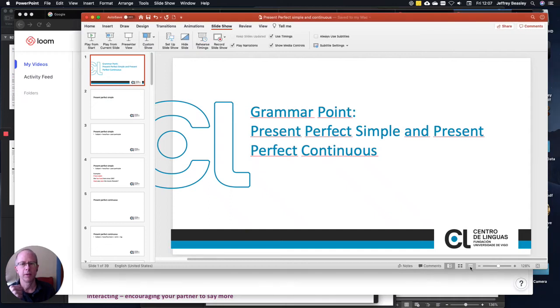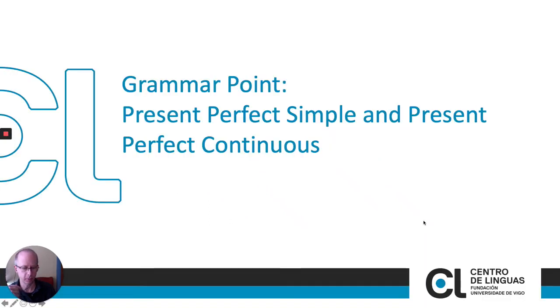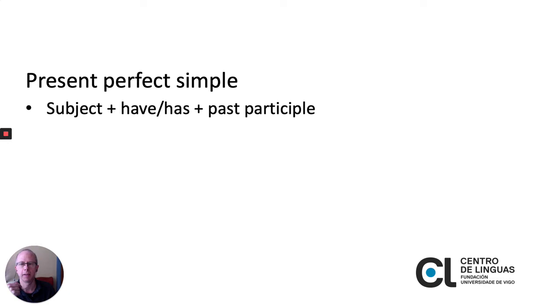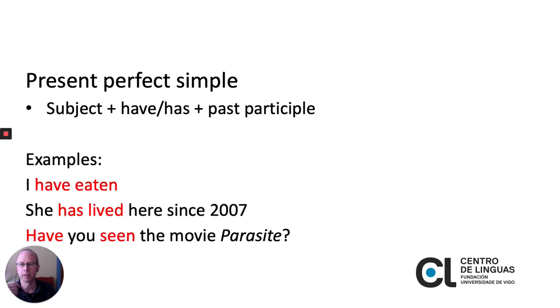Hi everyone. Now we're going to look at the present perfect simple and the present perfect continuous. Remember that we form the present perfect simple by using the subject plus the verb have or has plus the past participle. We saw some examples of this in the previous video. We can say, I have eaten, she has lived here since 2007, and have you seen the movie Parasite?